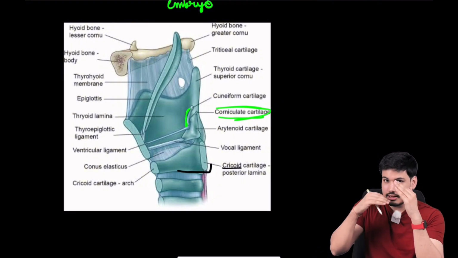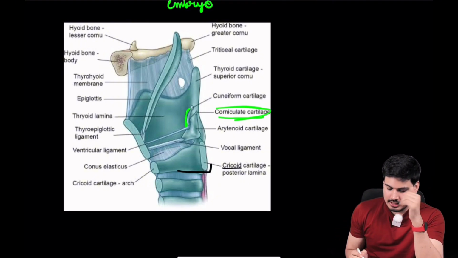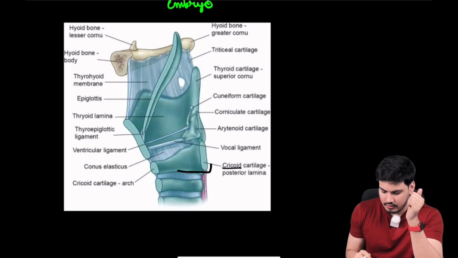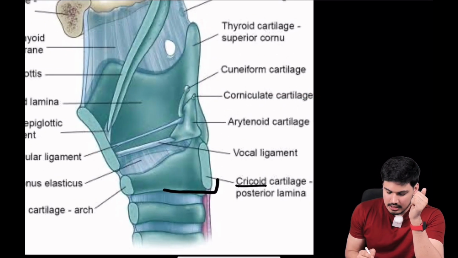Cuneiform is another one, and you have now seen that carefully. So these are elastic cartilages.